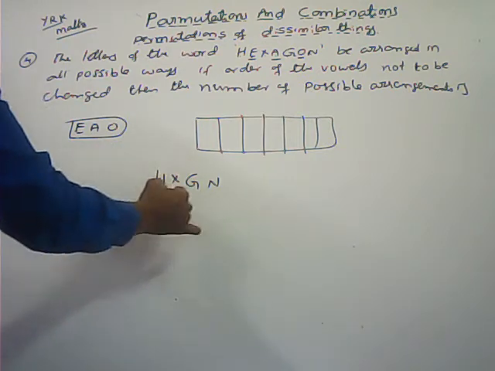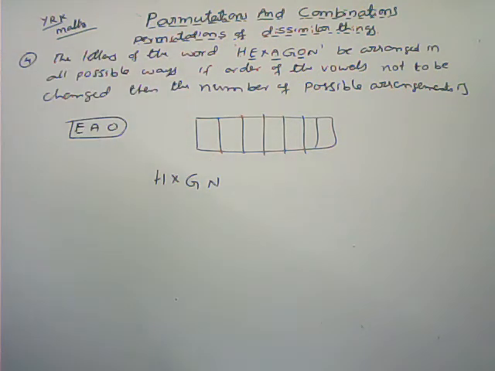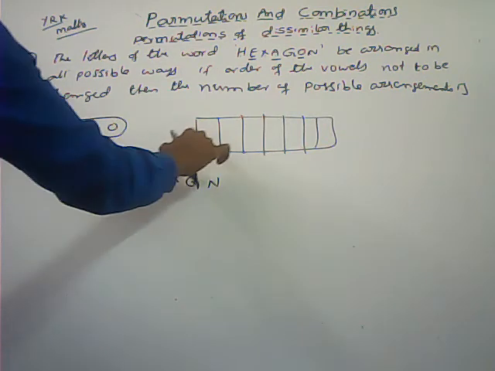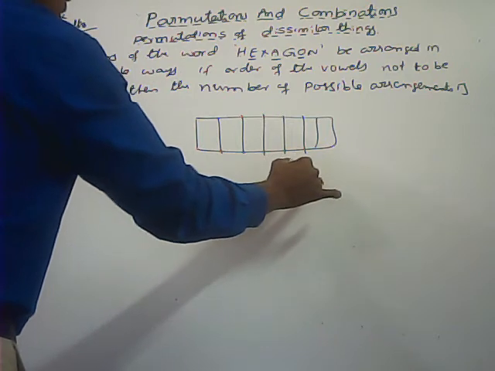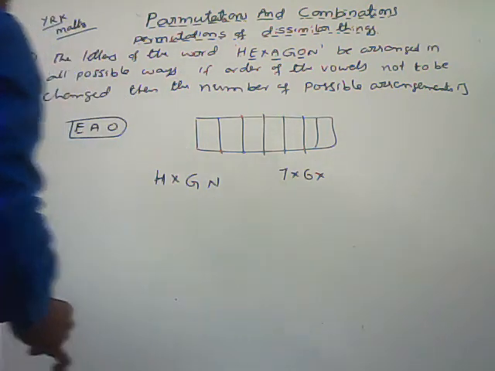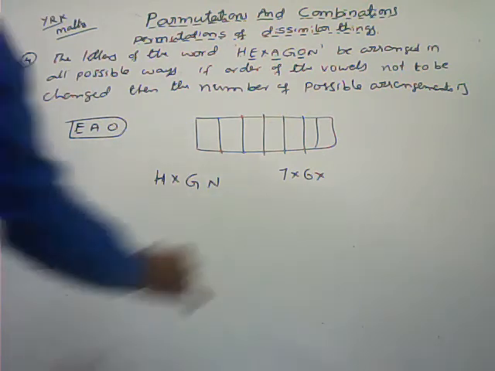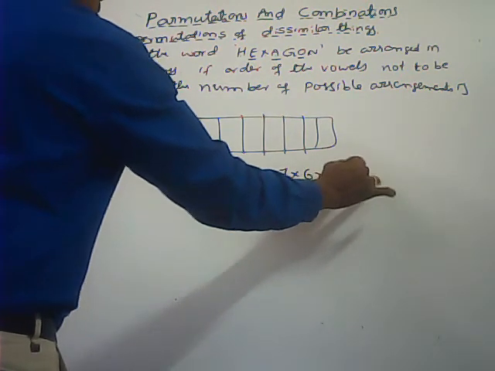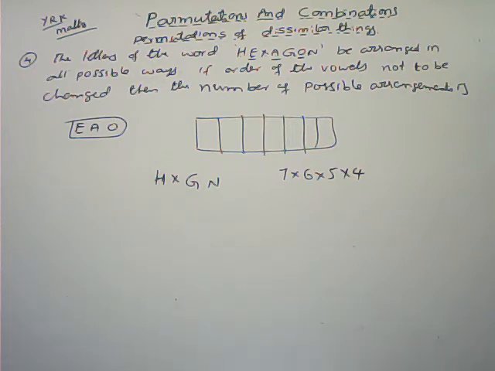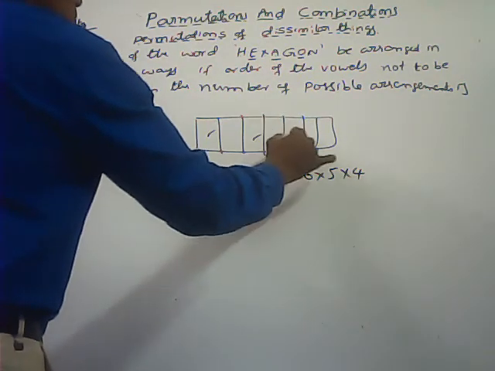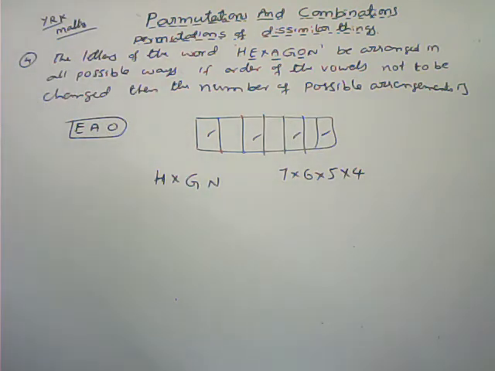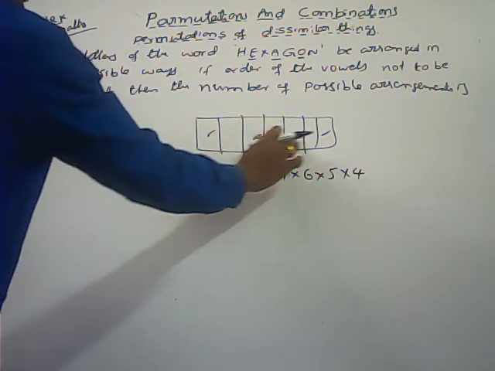Now, first we arrange the consonants in those boxes. To fill the H, 7 ways are there. After that, for X, 6 possibilities are there. For G, 5. For N, 4 are there. See here, 7 into 6 into 5 into 4. After filling this, those 4 boxes are filled with the consonants. Here 3 boxes are left.